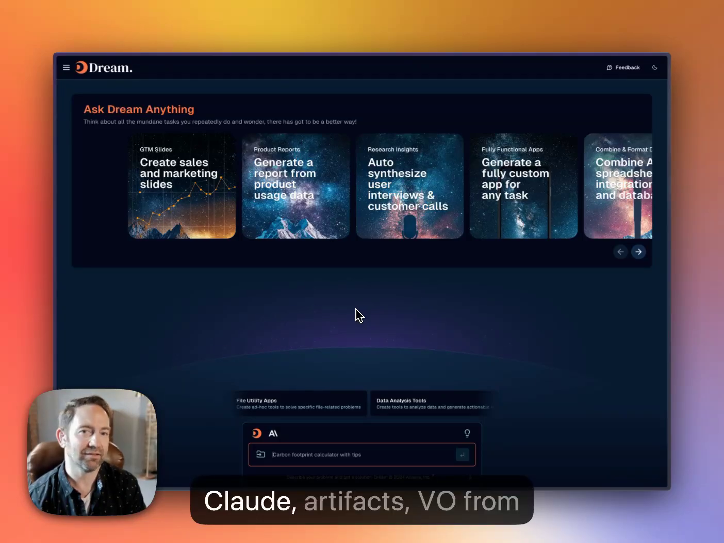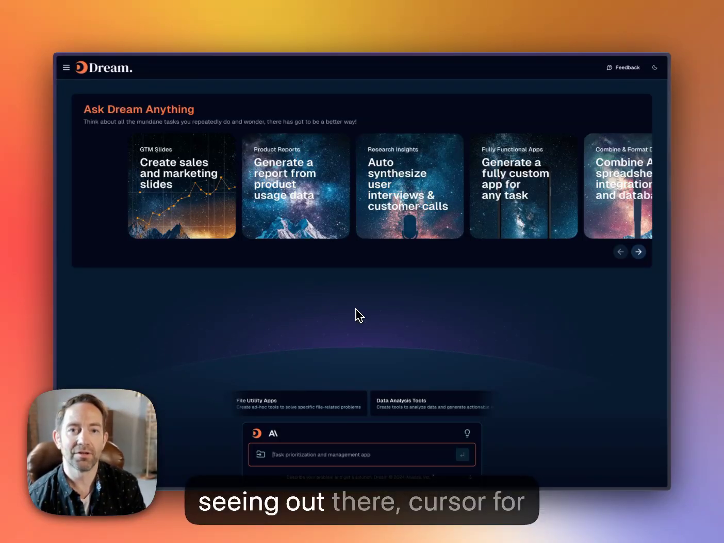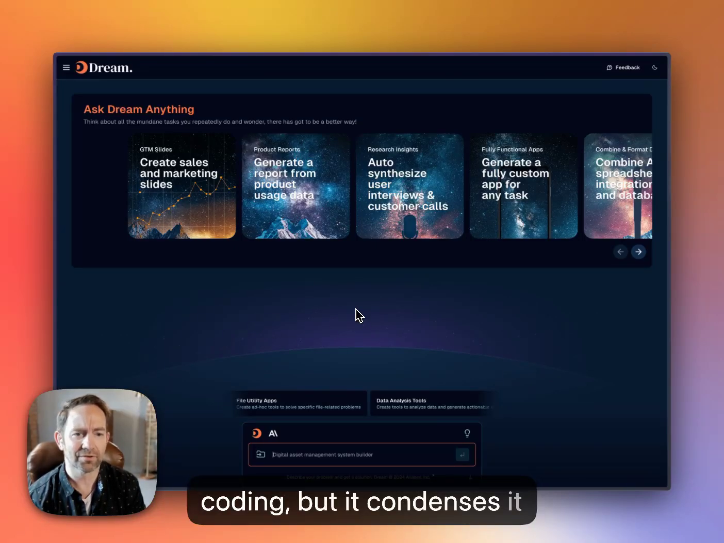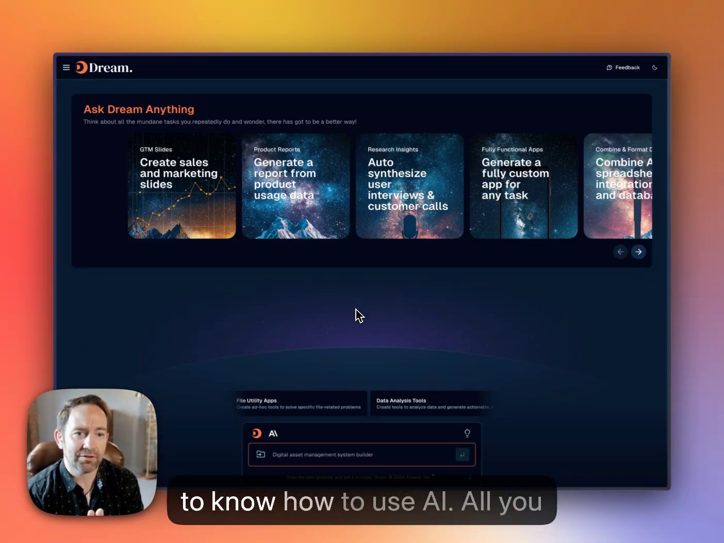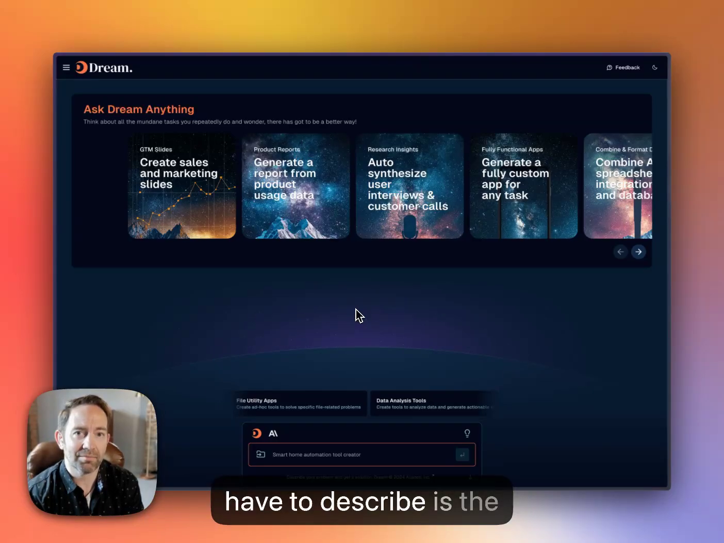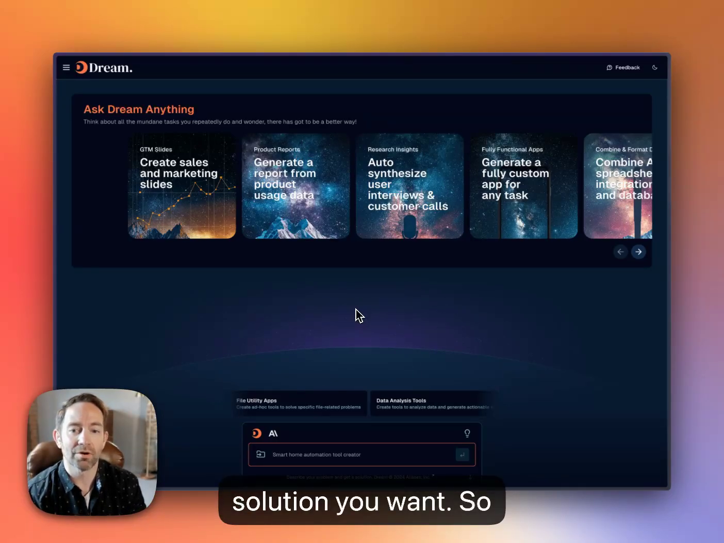It's taking ideas like Claude Artifacts, v0 from Vercel, a lot of things you're seeing out there, Cursor for coding, but it condenses it down to where you don't need to know any of those things. You don't even need to know how to use AI. All you have to describe is the problem you have and the solution you want.